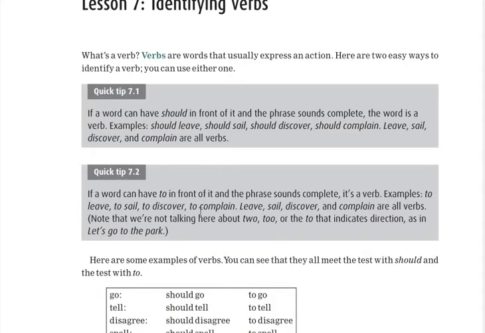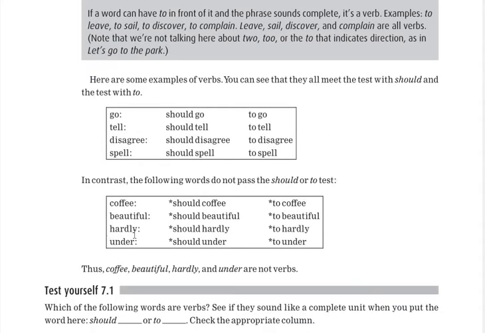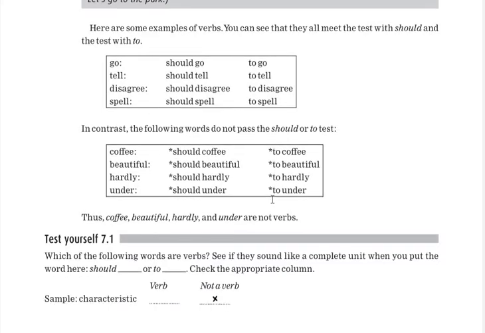And secondly, you can use "to". If you can use "to" in front of a word, it means it is also a verb. Some examples are given here, like "beautiful", which is an adjective. We can't say "should beautiful" or "to beautiful". In the same way, "under", that is a preposition, we can't say "should under" or "to under". So these are the golden rules, and you can easily guess whether it is a verb or not.